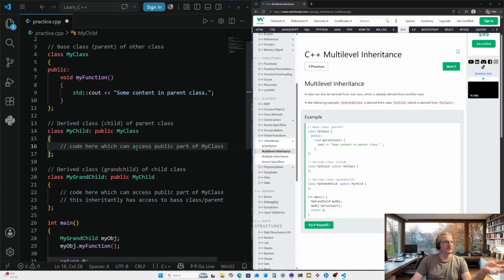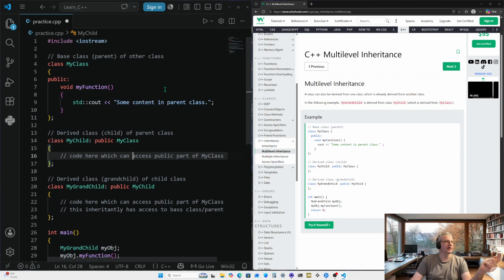If we change this right here to private, this to private, it would access the private section of this, which would then probably try to access the private section of this. And since we don't actually have anything up here in a private section, it wouldn't do anything. We would have to actually change this to private in order for it to access this function, I assume.